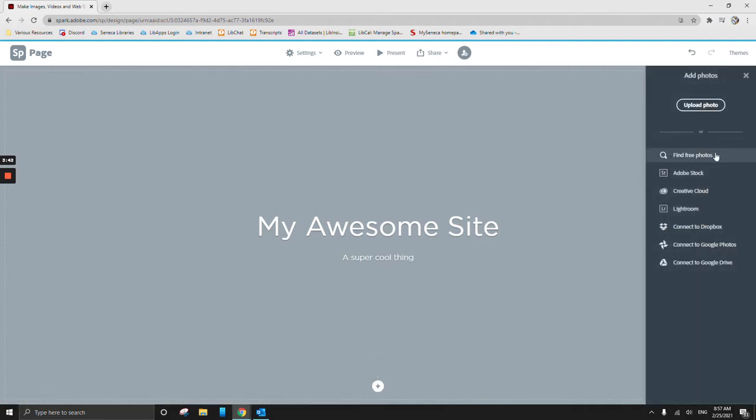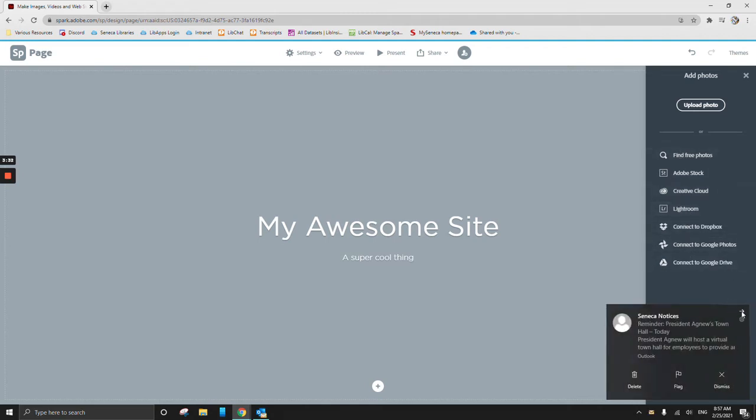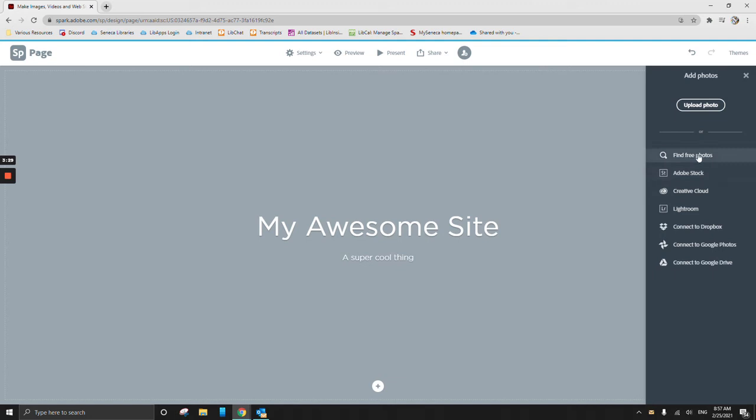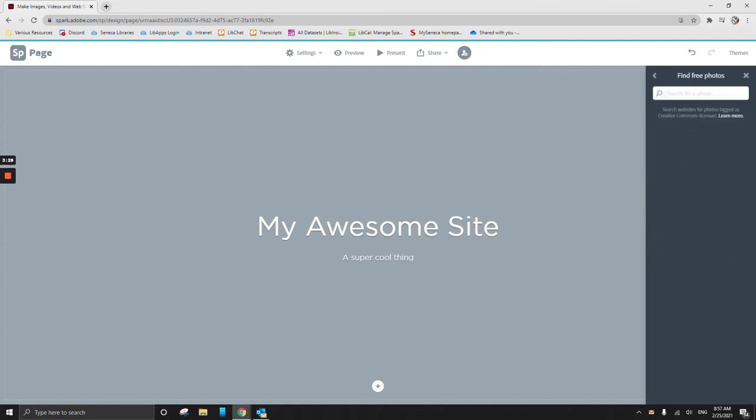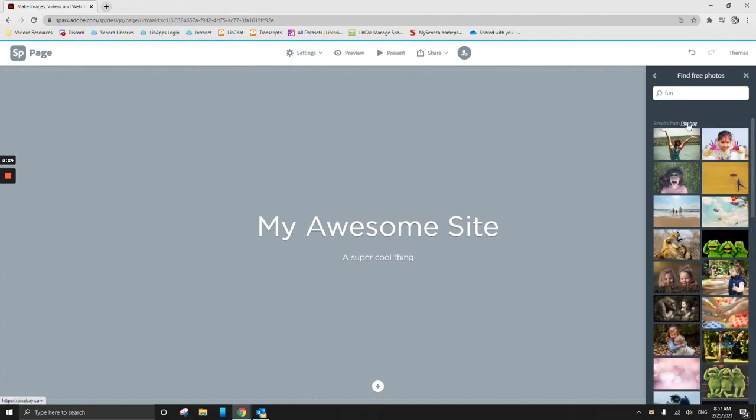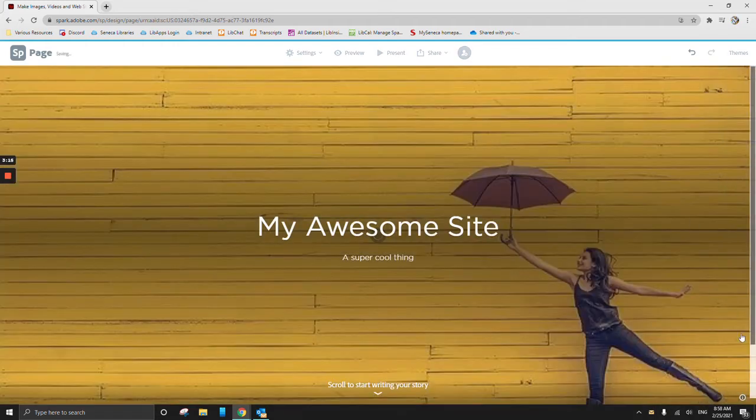Now you can either find free photos, or you can upload your own up along the top here, or if you happen to have other ones stored elsewhere. I'm going to go with just the find free photos. And at this point, you can just search for whatever you're looking for. This is going to give you free to use stock photography. I will talk about this a little bit in a couple of minutes. But just find one that feels like it goes with what you're going for with your site.